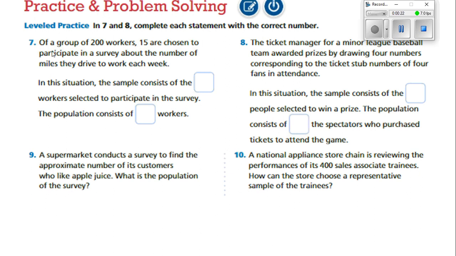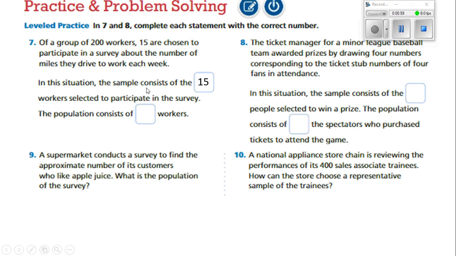So let's start here. Number 7. Of a group of 200 workers, 15 are chosen to participate in a survey about the number of miles they drive to work each week. In this situation, the sample consists of what? Well, remember, the group of 200 workers is our population. That's the total amount that we're talking about getting this survey done by. But 15 are chosen. That's the sample from that population that we're going to ask about. So the sample consists of 15.